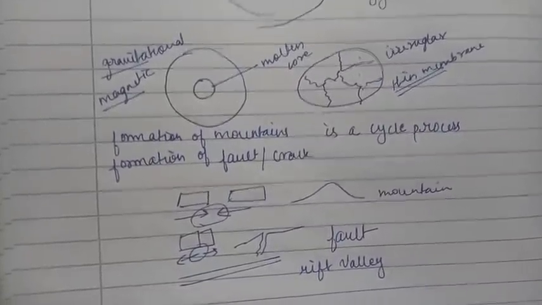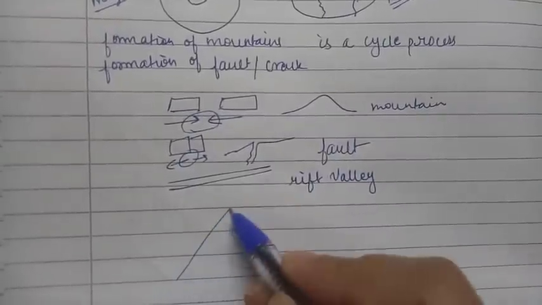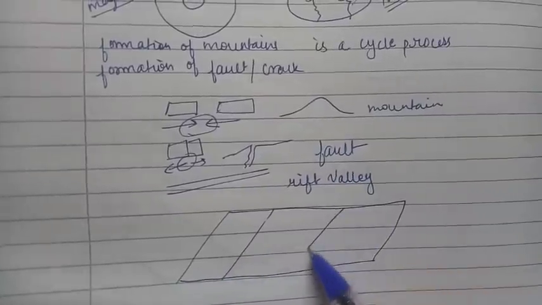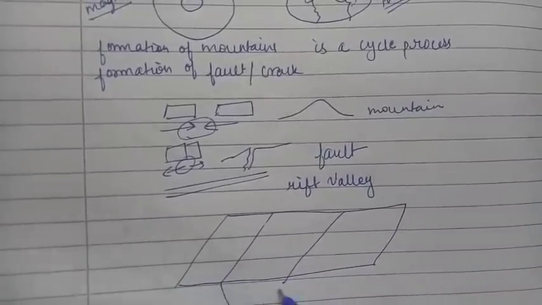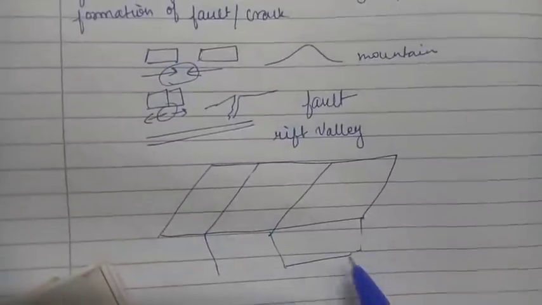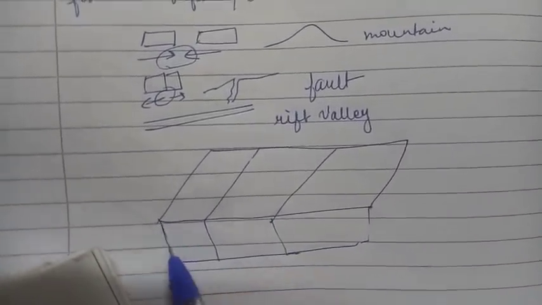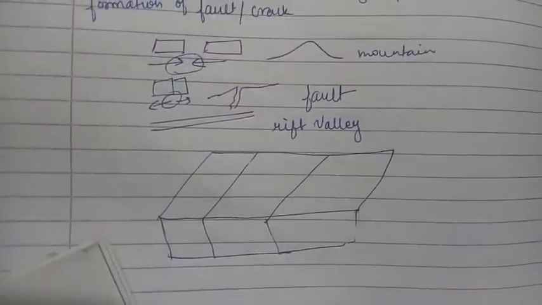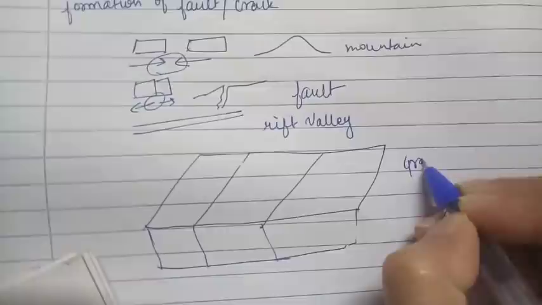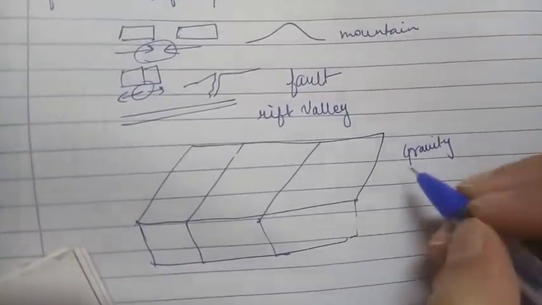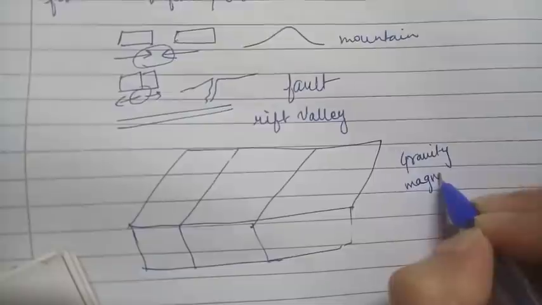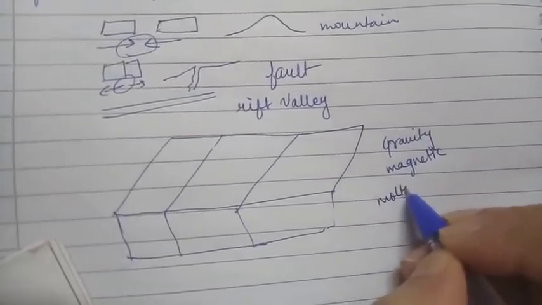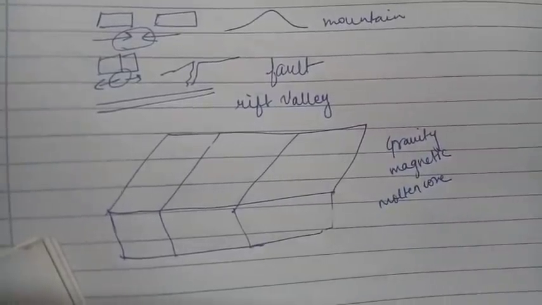Alright, now what happens basically? Our earth has many fault lines, many cracks developed. But how are they holding on to each other? Due to two things I just mentioned. First one was gravity. Second one was magnetic field. How? Due to the presence of molten core.